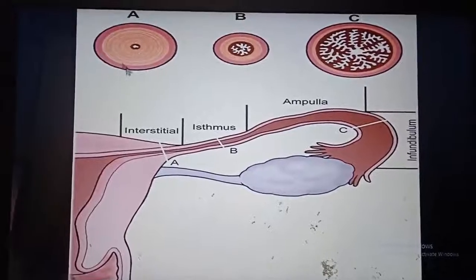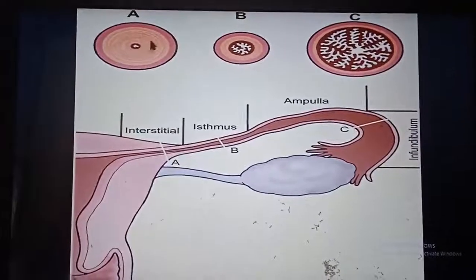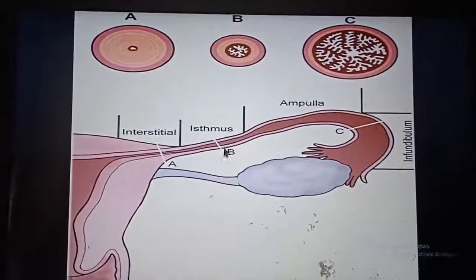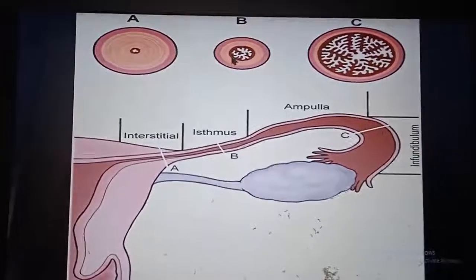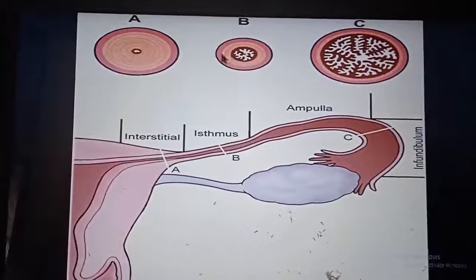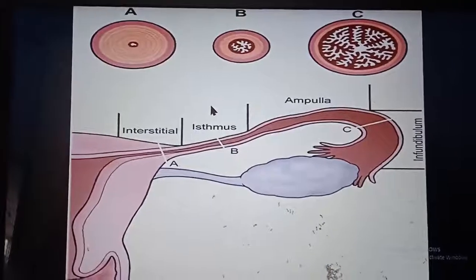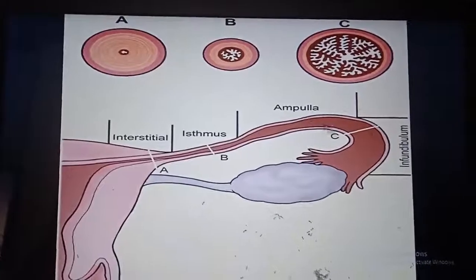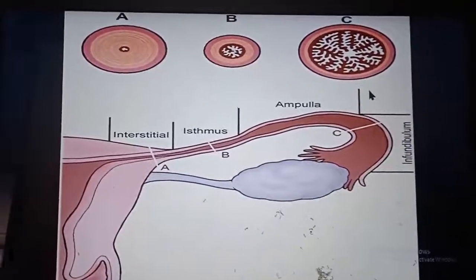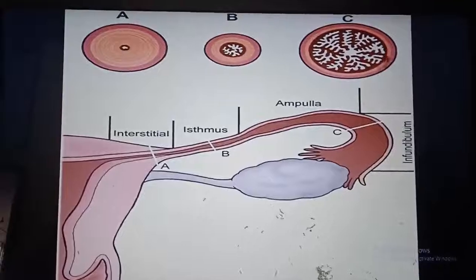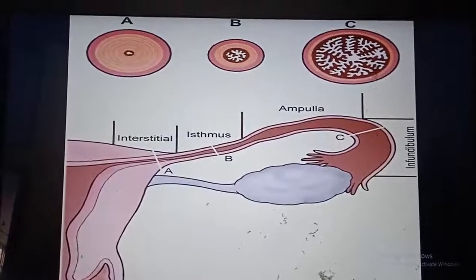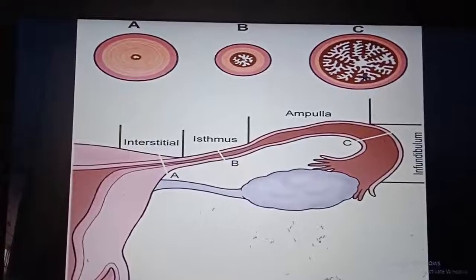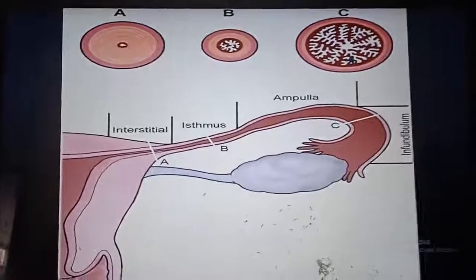Interstitial, it is signified by the abundance of the muscle layer. In case of isthmus, all layers are in proportion, of equal thickness. Whereas in case of ampullary region and infundibulum, mucosal fold, there are so many branching. They are highly branched mucosal fold. Very characteristic.